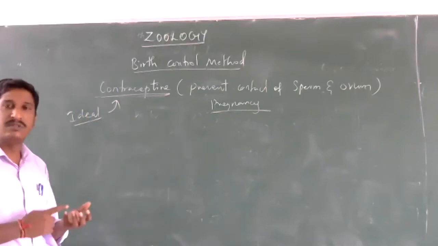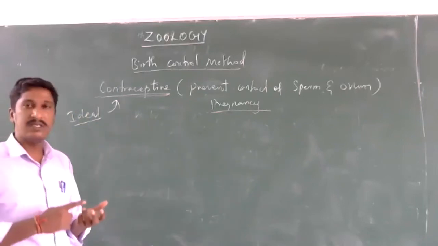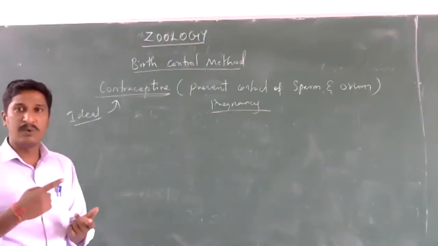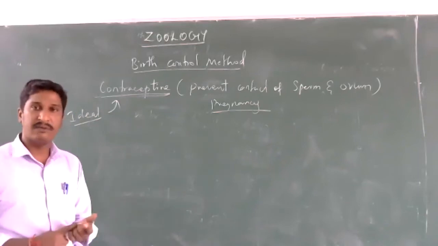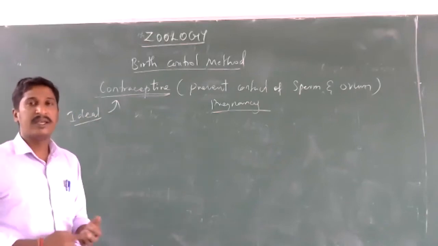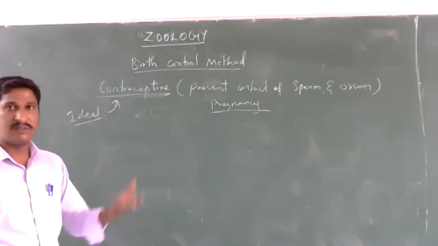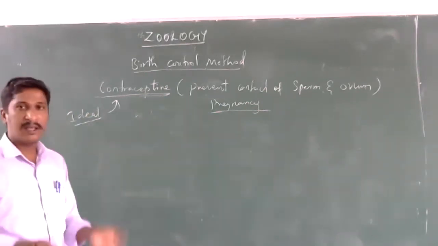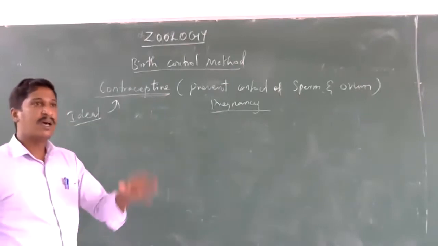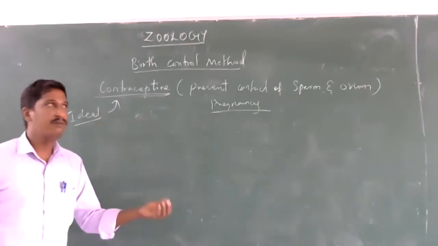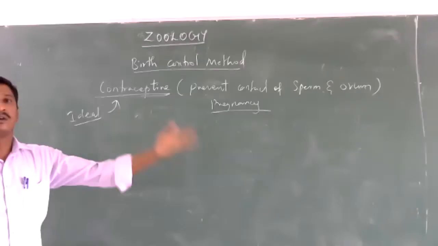First, it is user friendly; second, it is easily available; third, it is without side effects; and last, it does not disturb the intercourse or sexual activities of the couples. We must follow these when we suggest a contraceptive for couples.